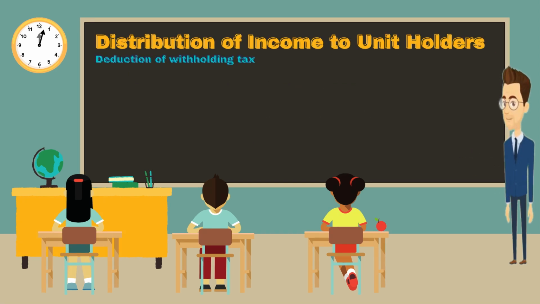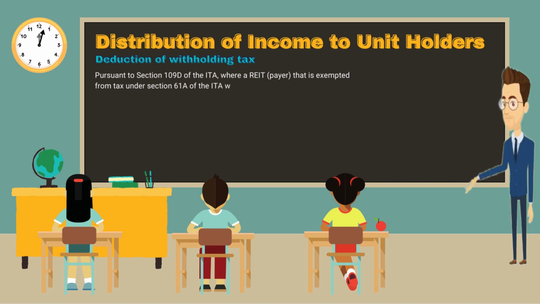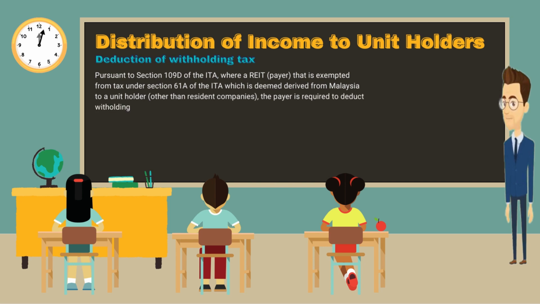Deduction of withholding tax. Pursuant to Section 109D of the Income Tax Act, where a REIT or payer that is exempted from tax under Section 61A of the Income Tax Act distributes income which is deemed derived from Malaysia to a unit holder other than resident companies, the payer is required to deduct withholding tax at the rate applicable to that unit holder.